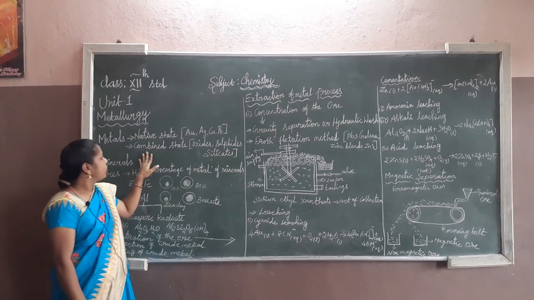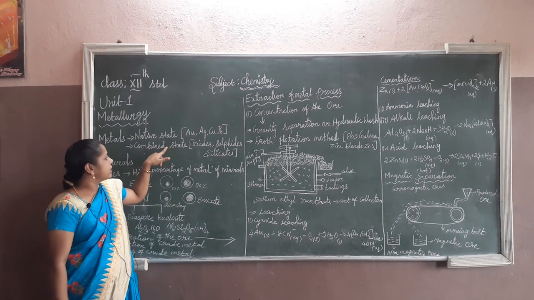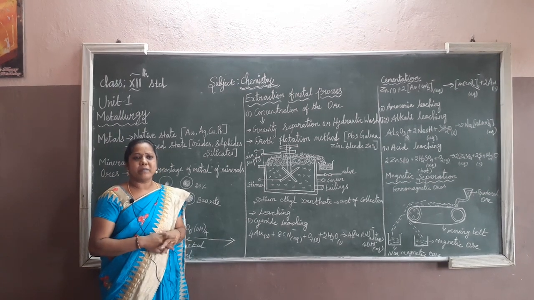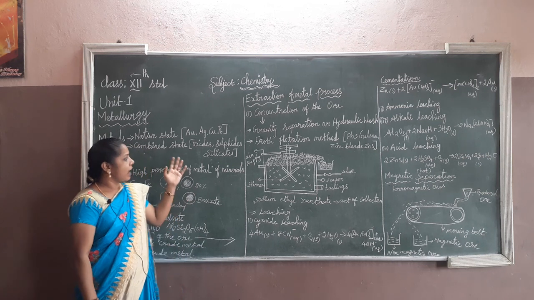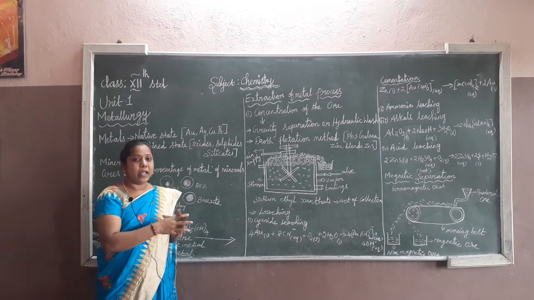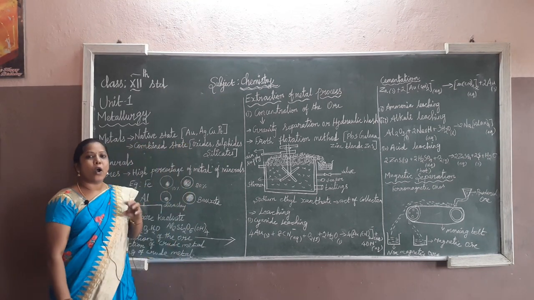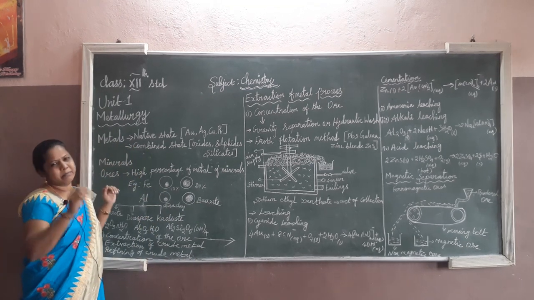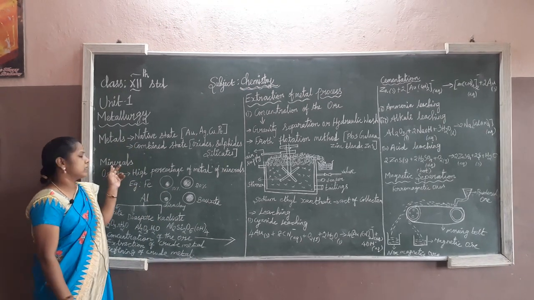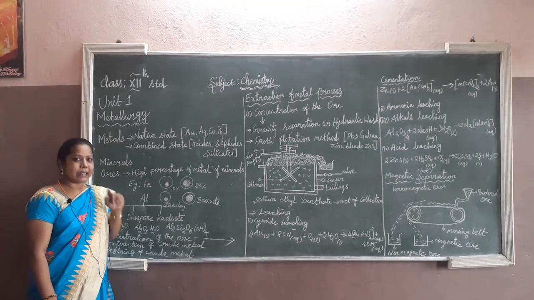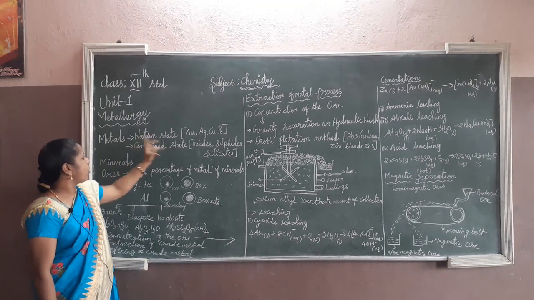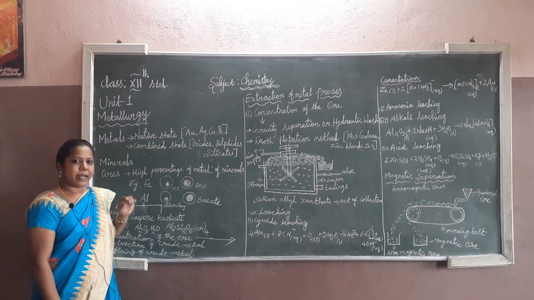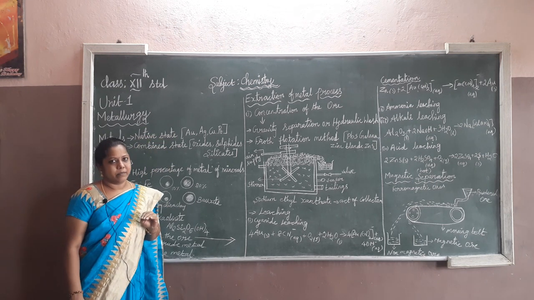Okay. First, you have to extract from the compound state. Extract means separation. So we have to separate the compound to get the pure metals. For that, we have to know some terms like minerals. What are minerals? Minerals is the native state or compound state. The common name is minerals.